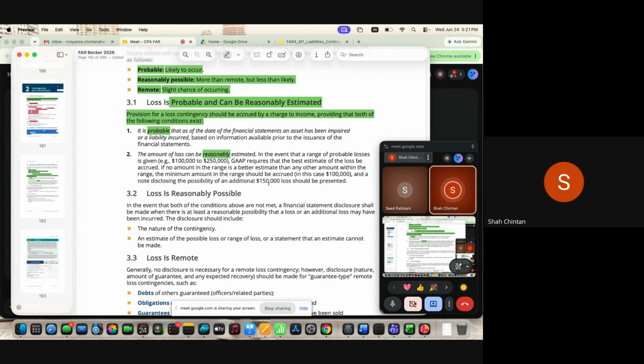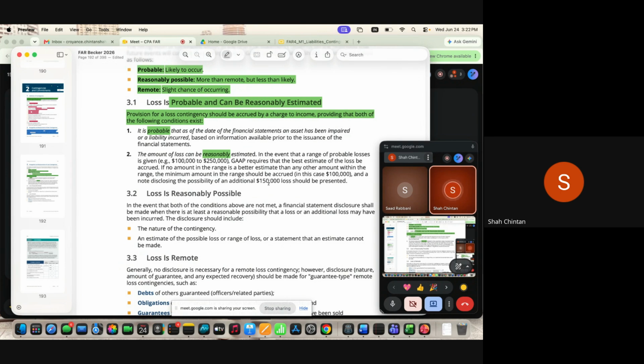Now there can be a range also given in the question. Whenever a range is given in the question, first you have to look for the best judgment assessment. For example, let's take the same example of the mobile lawsuit. A customer has filed a claim of $300,000, but your lawyer says that no, 300,000 is too much, but the court may give a judgment somewhere between $100,000 to $250,000. Now you have to use your best judgment on what the amount should be.